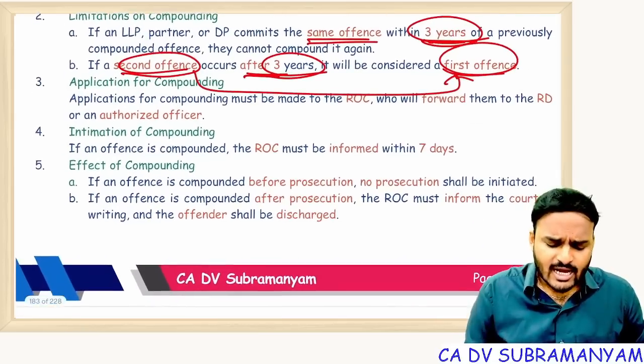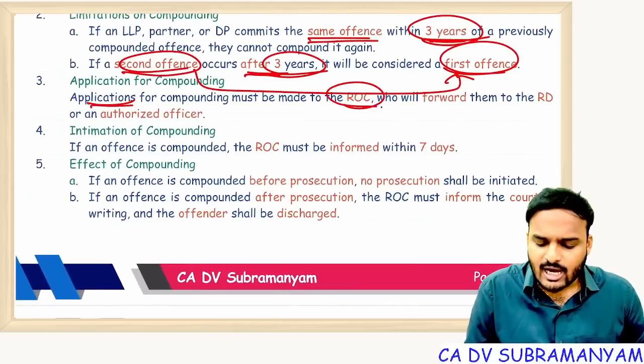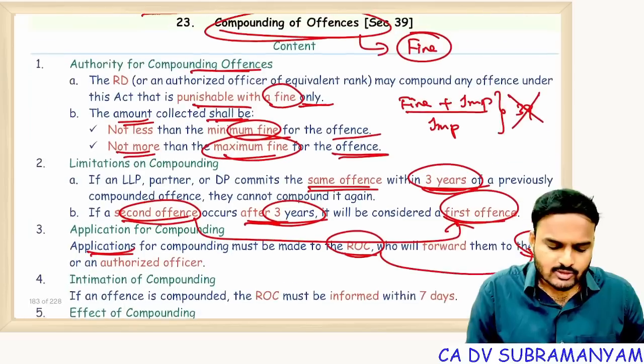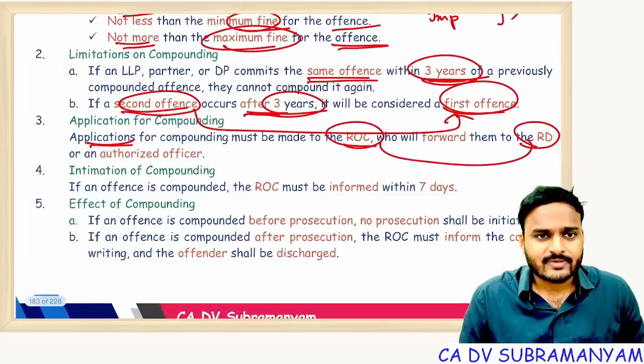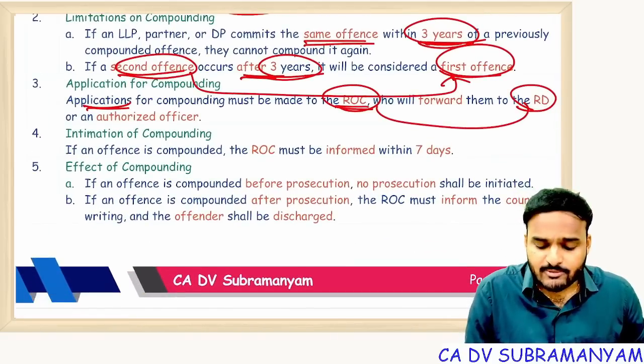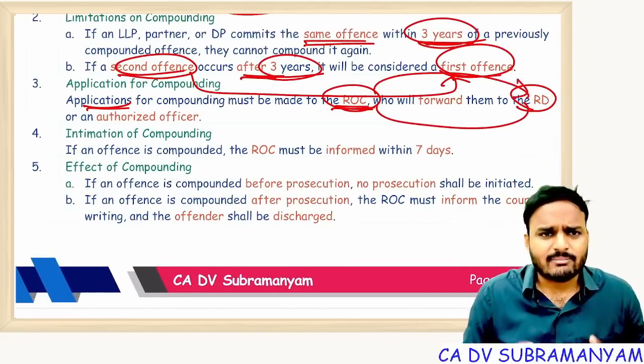For that, application shall be filed with ROC. ROC will forward it to the RD. So, RD has the authority to compound your offenses. Getting my point? But the application shall be filed with ROC. ROC forwards it to RD along with ROC comments.